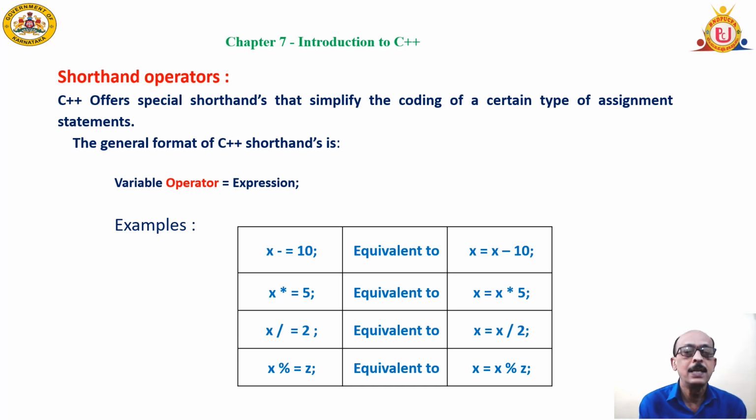Like we have x plus plus, it gives only one increment. X minus minus gives only one decrement. But in case you have the variable on both sides of the assignment operator, these shorthand operators can be used. Example, x equal to x minus 10 can be written as x minus equal to 10. Similarly, x equal to x into 5 can be written as x into equal to 5. These are called the shorthand operators, and these help us in writing the code in a simple way, or to simplify the coding.